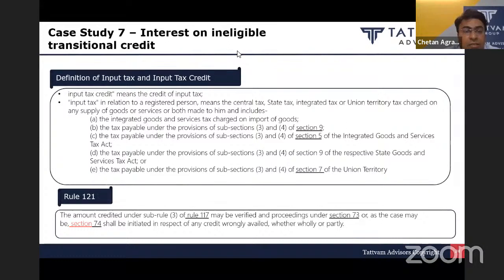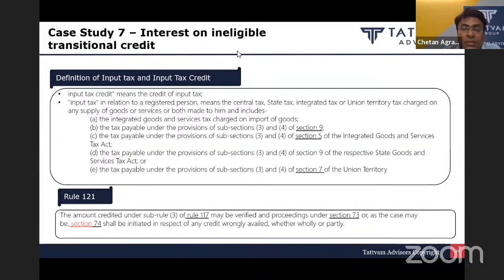Input tax is defined as central tax, state tax, integrated tax charged on any supply of goods or services or both made to him, and includes the integrated goods and service tax charged on import of goods, tax payable under section 9 subsections 3 and 4 of the CGST Act, tax payable under section 5 subsections 3 and 4 of the IGST Act, tax payable under section 9 subsections 3 and 4 of the respective SGST Act, and tax payable under the provisions of section 7 subsections 3 and 4 of the Union Territory GST Act.